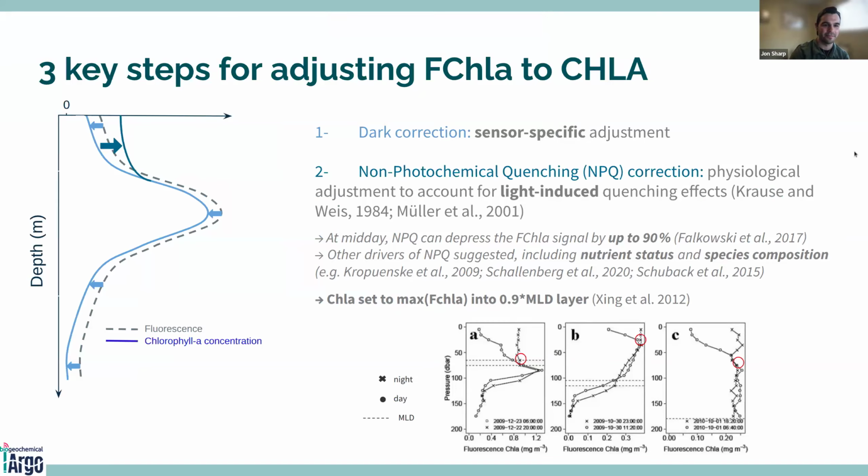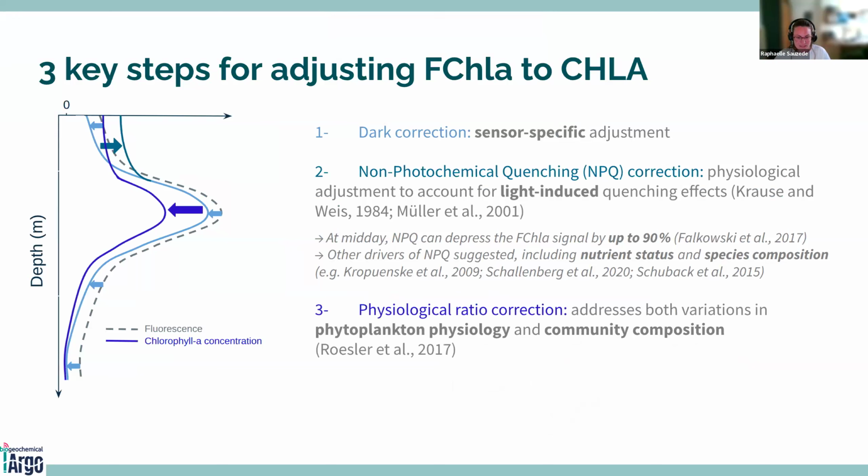Yeah, I think I was just saying that in Argo, we use the maximum of the fluorescence in the mixed layer depth, in 90% of the mixed layer depth, and we set the chlorophyll concentration to this value. Then the third step that we have in Argo is the correction of the physiological ratio that addresses both variations in phytoplankton physiology and community composition.